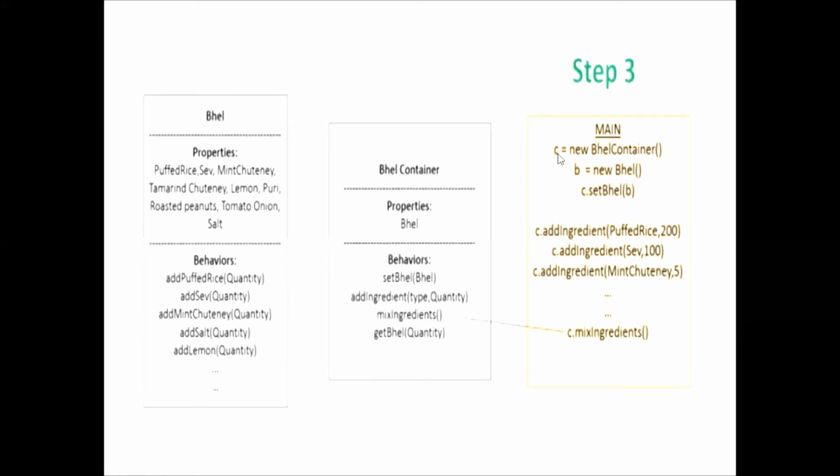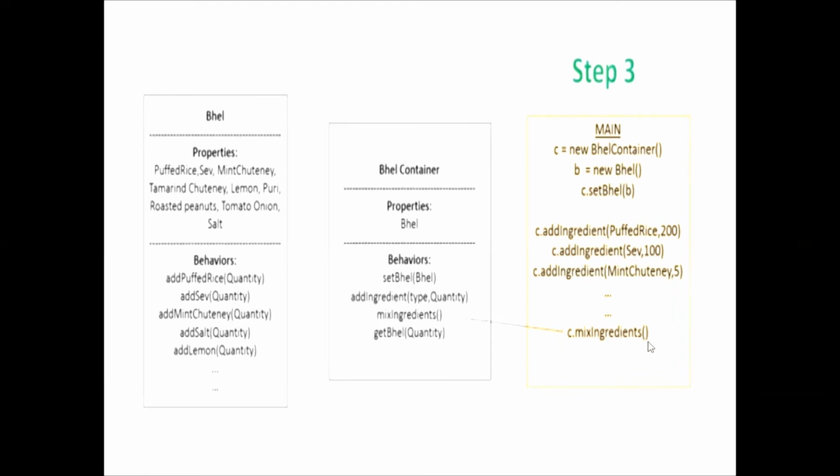Observe the main. What we did here: new bhel container, new bhel, set bhel ingredients of the rice, how much it is, the quantity is 200, sev 100. Here we have the method of mix ingredients.